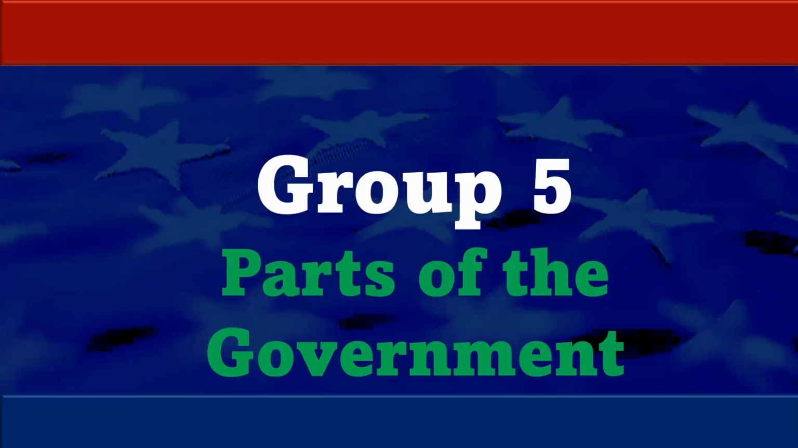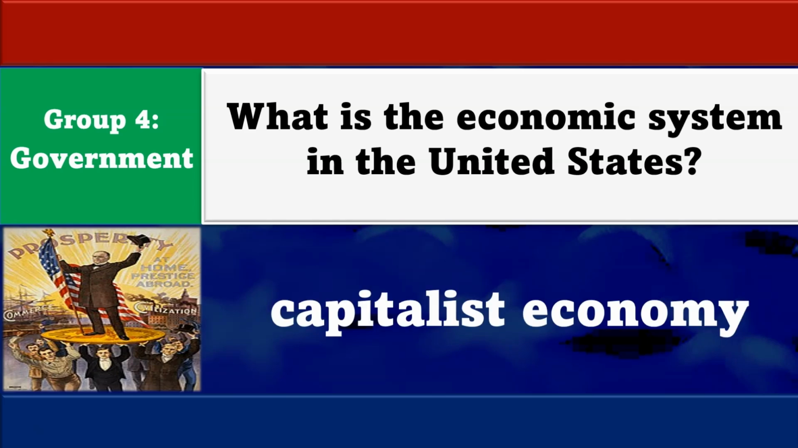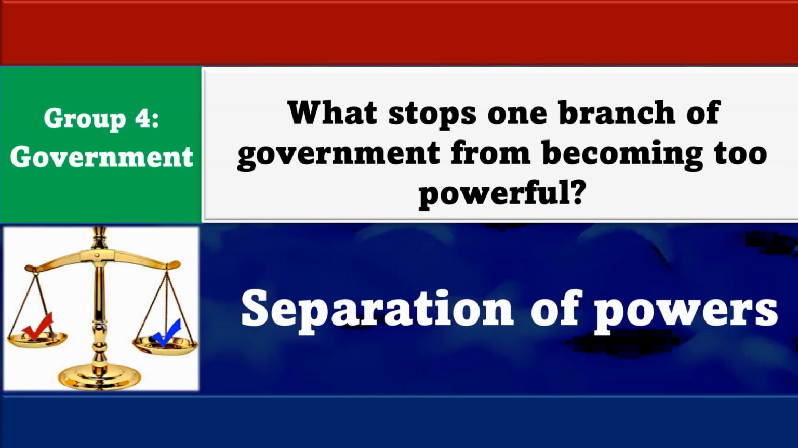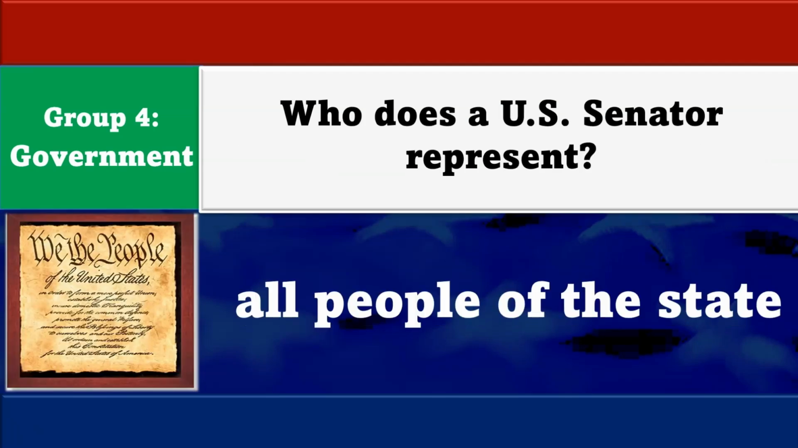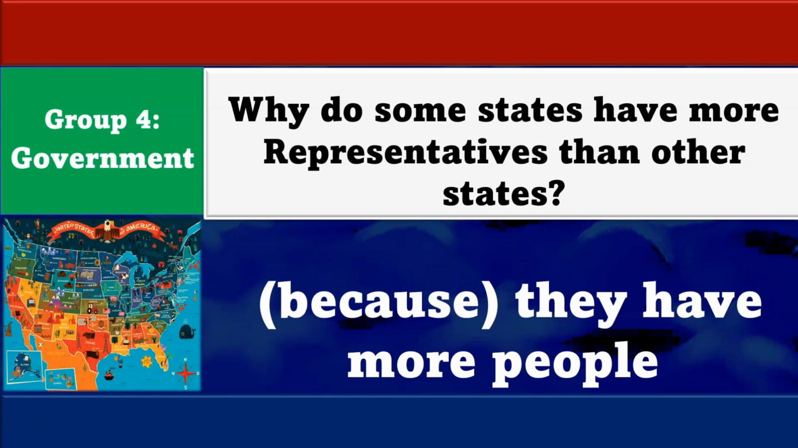Now let's look at group number 5. This group deals with parts of the government. What is the economic system in the United States? Capitalist economy. What stops one branch of government from becoming too powerful? Separation of powers. Who does a U.S. senator represent? All people of the state. Why do some states have more representatives than other states? Because they have more people.